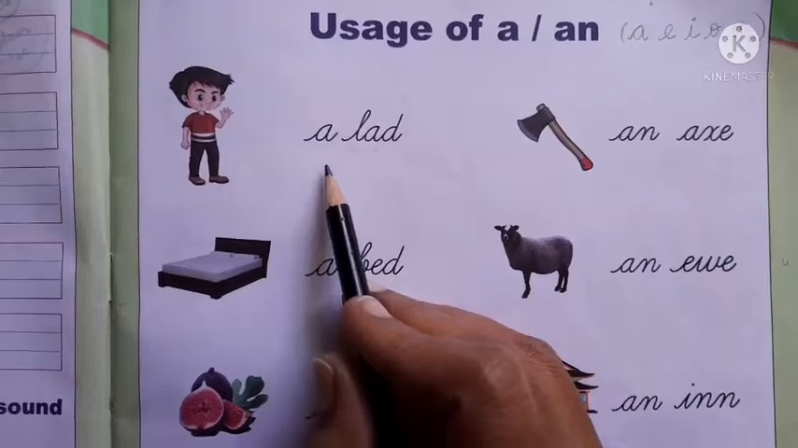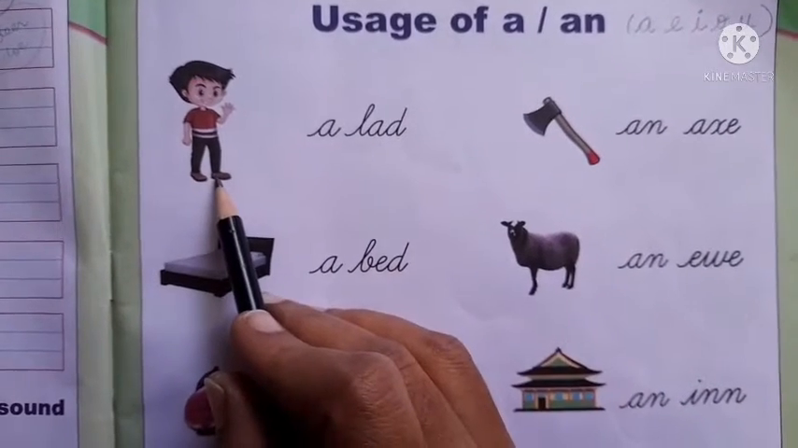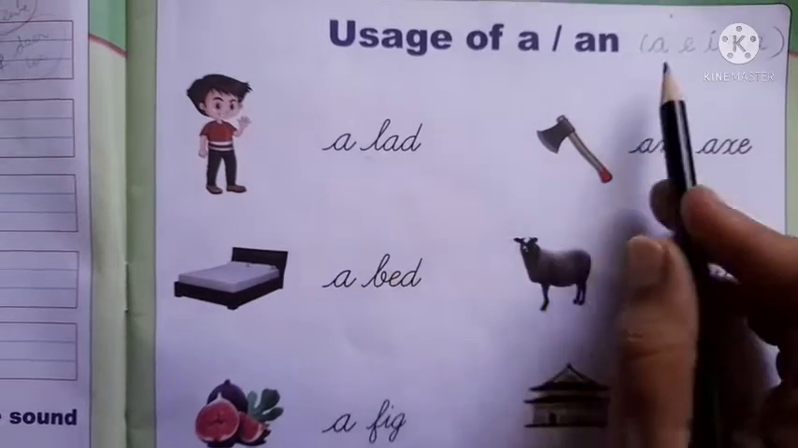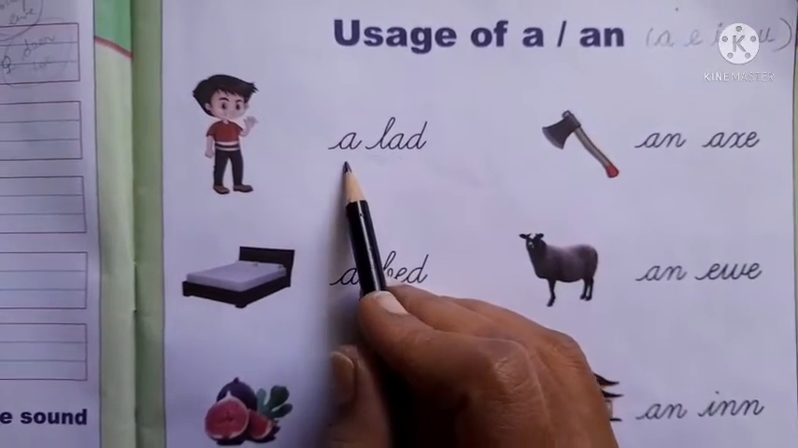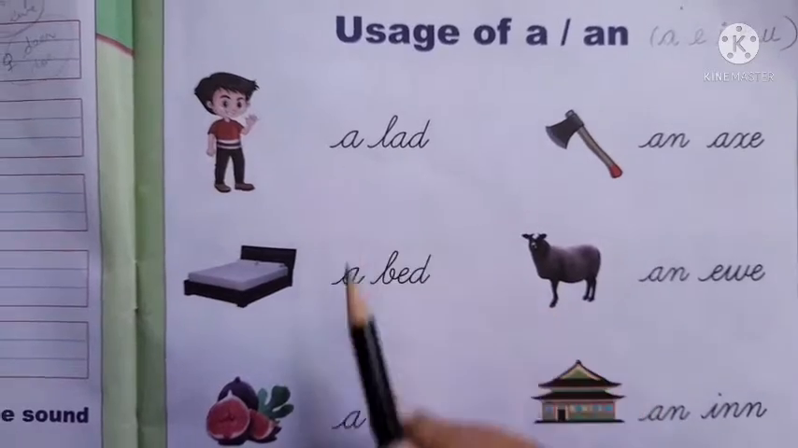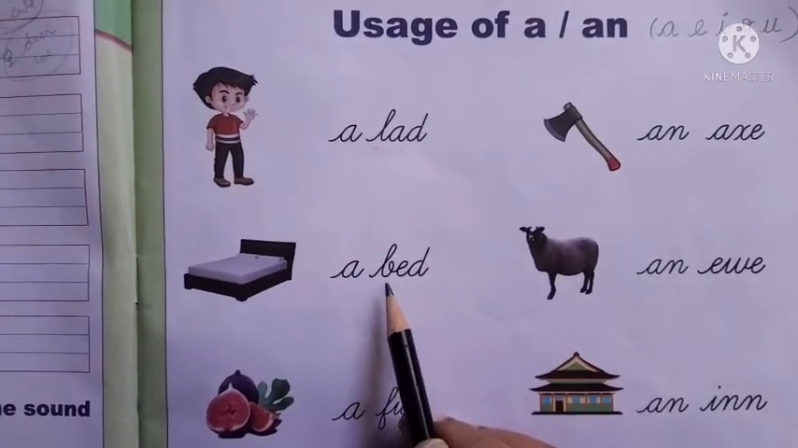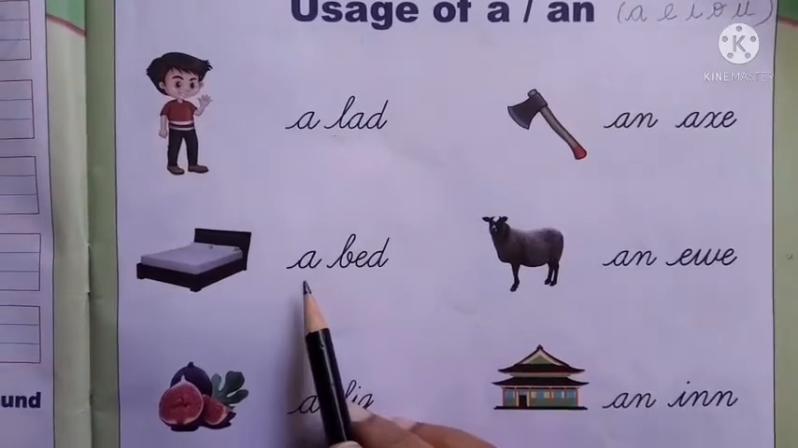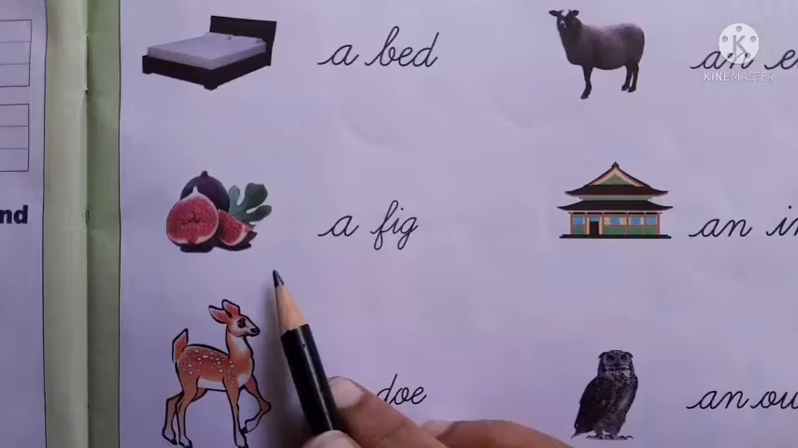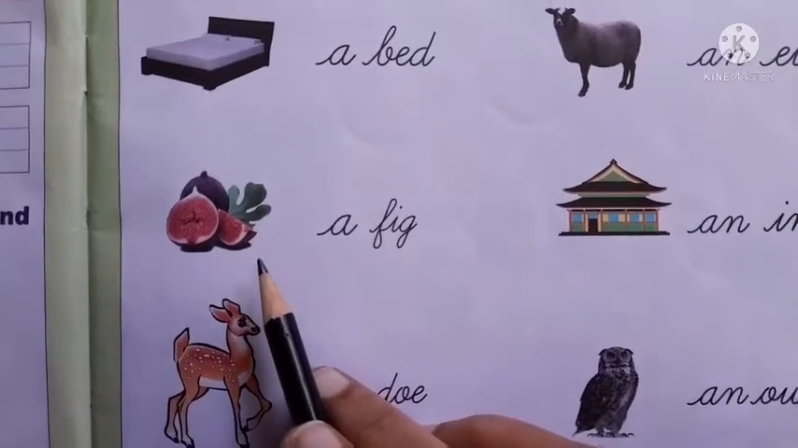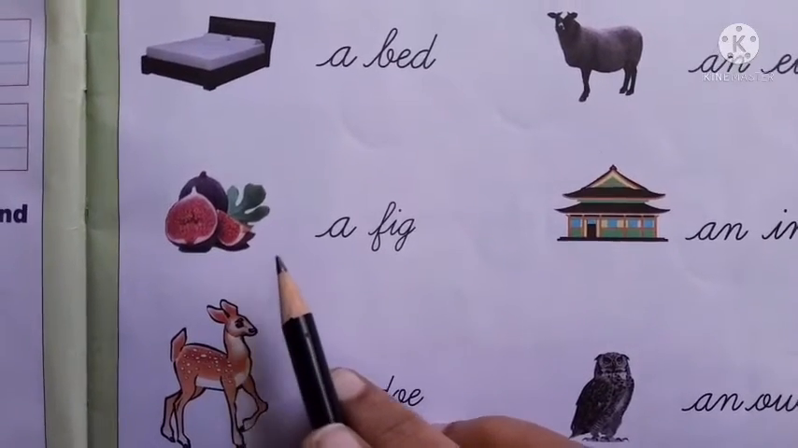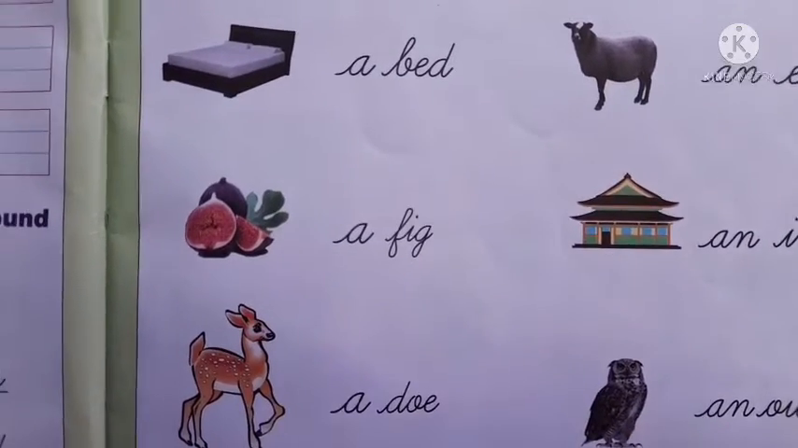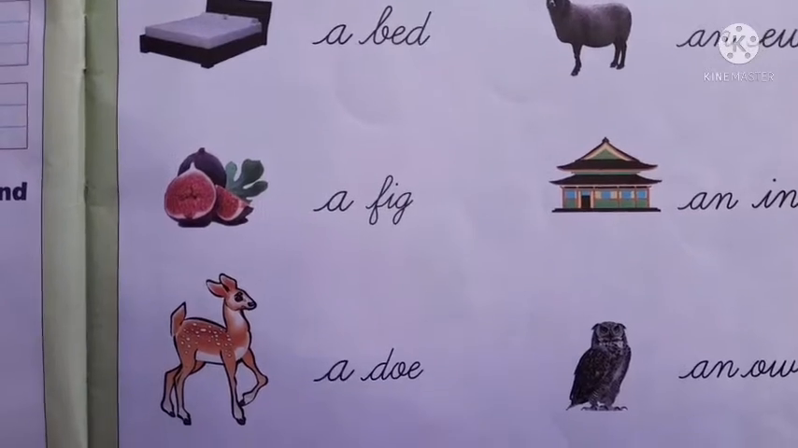Okay, first you'll see this column. You can see a boy. We say him as a lad. L is not a vowel, so what have they written? A lad. Okay, this is a bed. B is not a vowel, so they have given a bed. What is this? This is a fruit. The name of the fruit is fig. F is not a vowel, so they have given a fig.